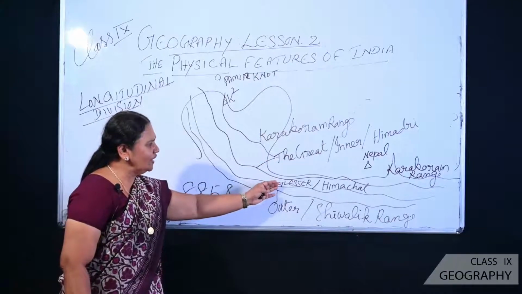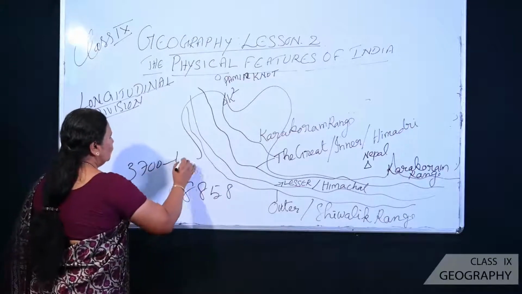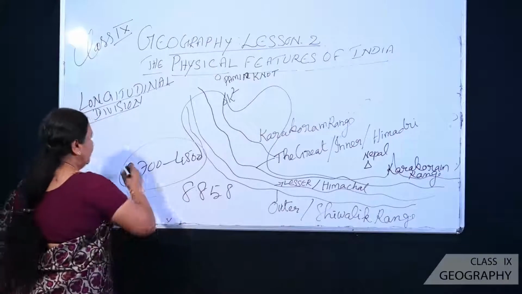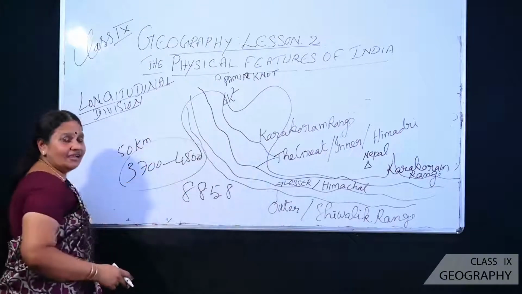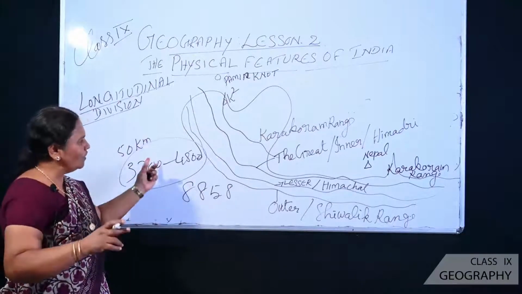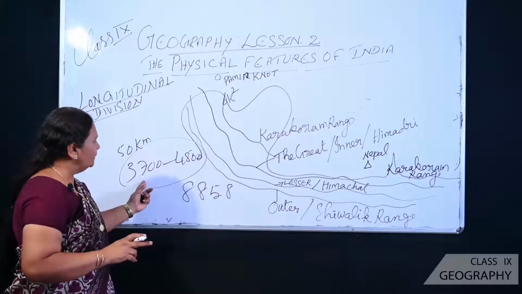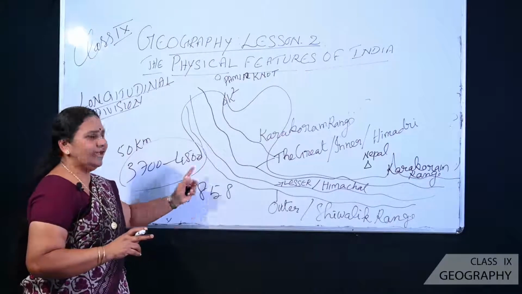And the height is lesser, near about 3,700 to 4,500 meters above the sea level. And then the width is here 50 kilometer. We know that the width there is, as I told you, 400 to 150 kilometer. Here you are seeing the contrast: the width is what? Only 50 kilometer, and then the height is ranging from 3,700 to 4,500.